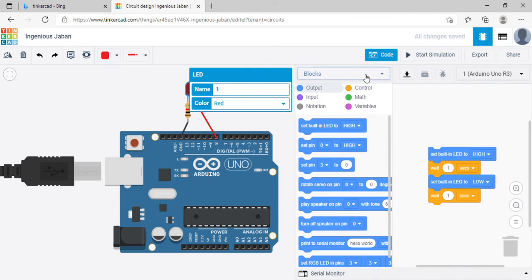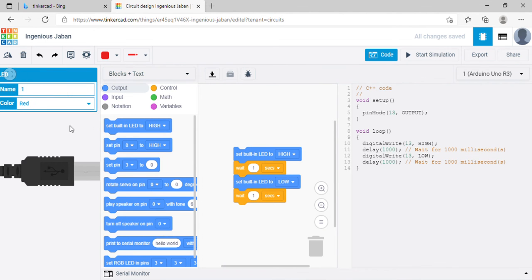When you open the code editor, you will have it in different forms. If you want to go for blocks, you can go there. If you want blocks plus text both, you can go for this. If you want to go for text, you can go for that. For your understanding, I'm going to show you both, block and text.